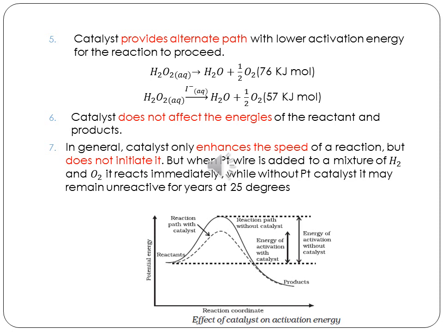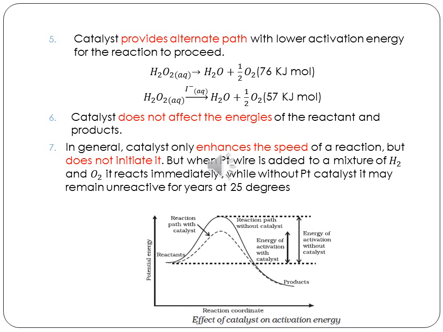Next, a catalyst will not affect the energy of the reactants and products. Reactants as such will have some energy, the products will have some energy. The catalyst will not affect those energies in any way. In general, a catalyst will only make a reaction faster. It will enhance the speed of a reaction. But normally it never initiates a reaction. But there are some exceptions.